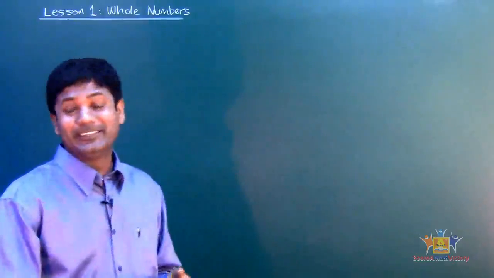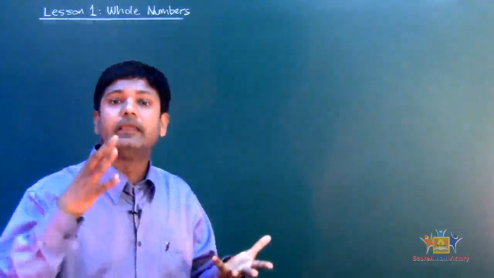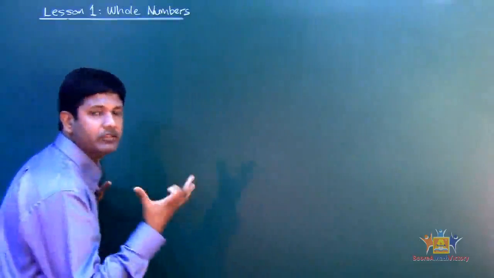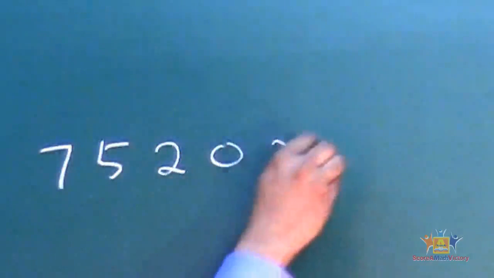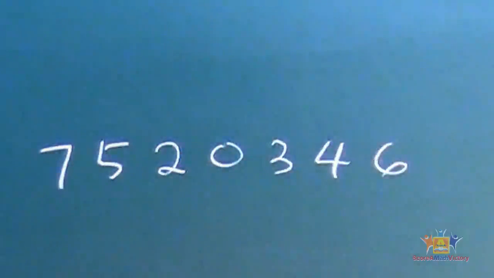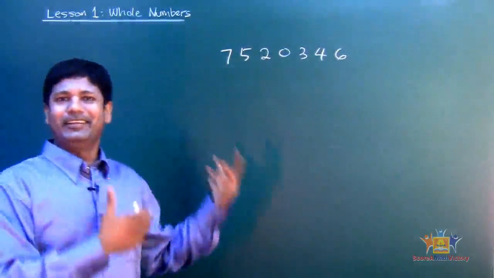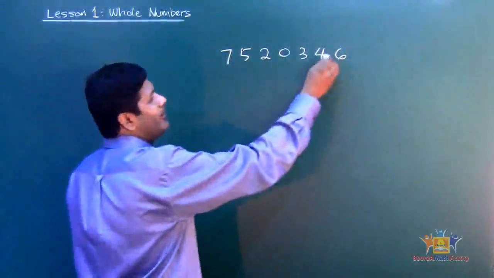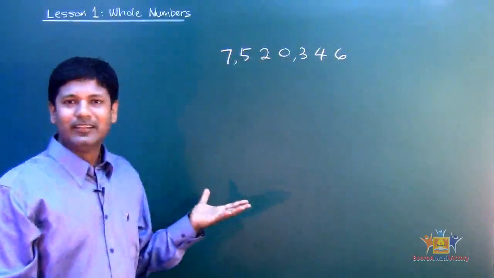All right, my dear students, it's very important to understand or to identify the place value of a number. What do I mean by that? Place value. Let's see if I give you 7, 5, 2, 0, 3, 4, 6. So we got a number right here. Let's read it. It's pretty easy. What method are we going to use? The comma method. Very good. 1, 2, 3, comma, 1, 2, 3, comma.